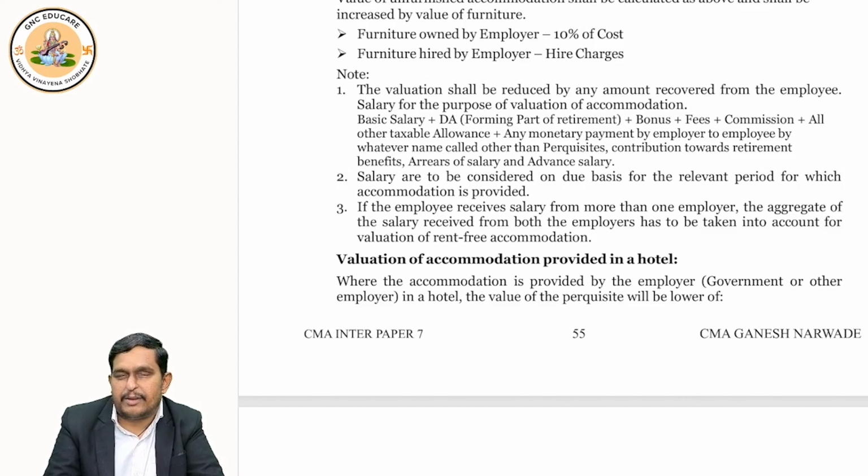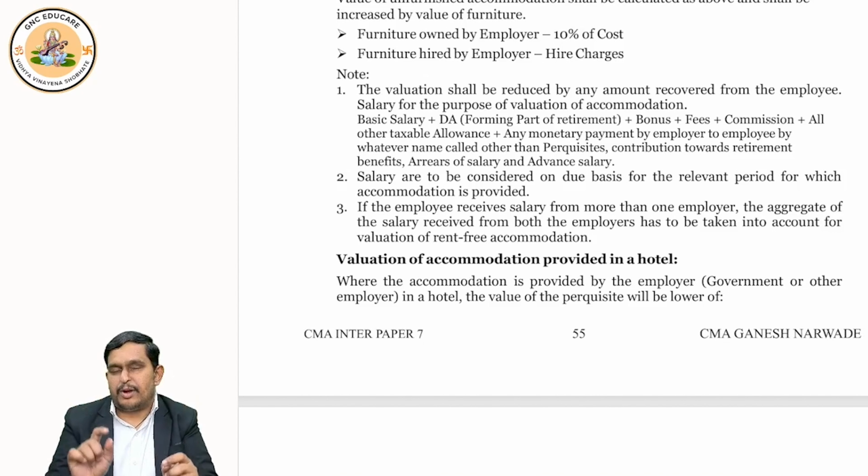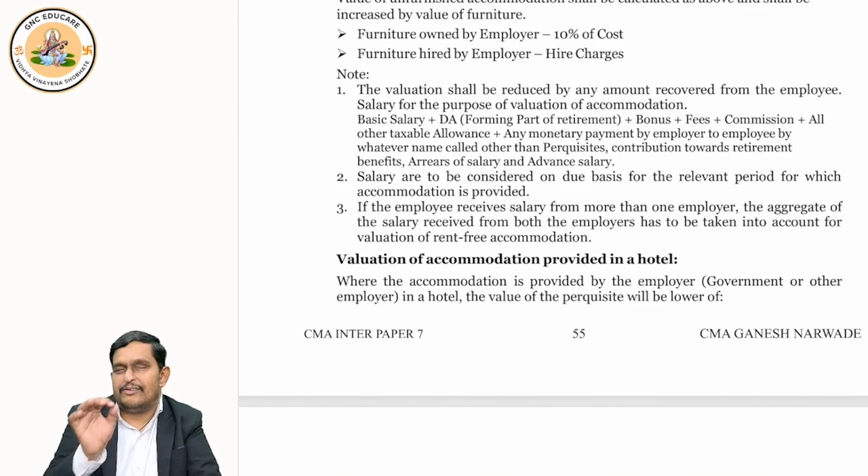Whichever is lower, we should take. What should we take? Whichever is lower. Okay. Now, we valued the property according to this table, and we got the value of rent-free accommodation.